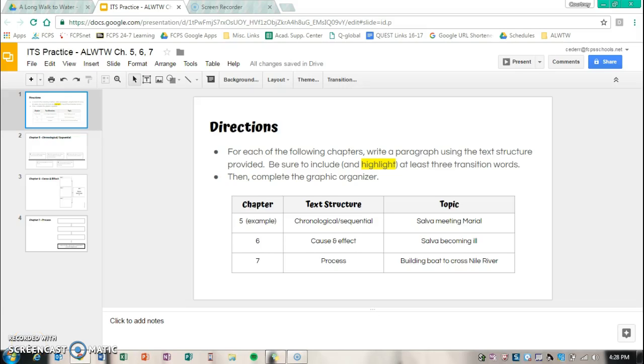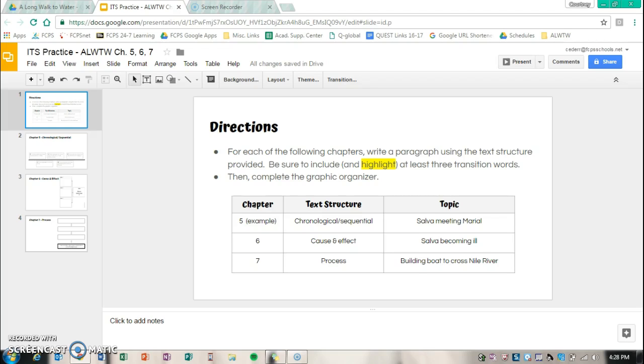Hey guys, so today we're going to continue practicing internal text structures. So here are the directions. For each of the following chapters, you're going to write a paragraph using the text structure that I gave you, and then you're going to make sure that you include at least 3 transition words and highlight them to show that you know you're using them. And then you're going to complete the graphic organizer.